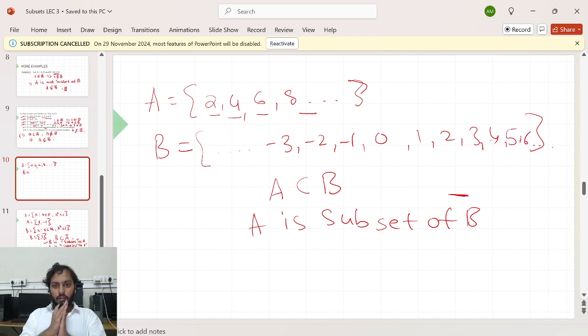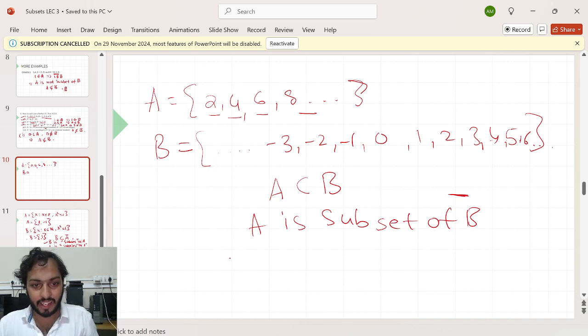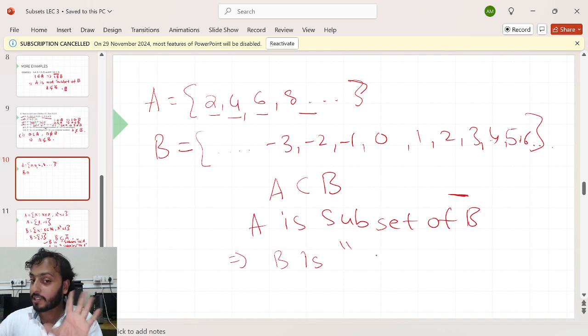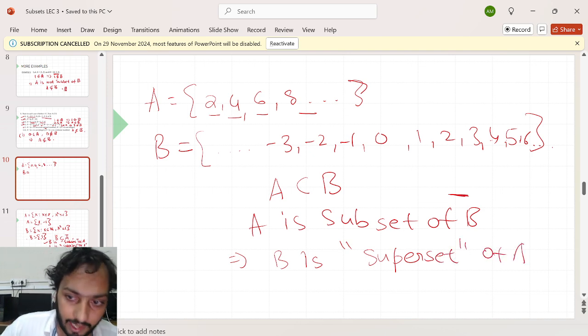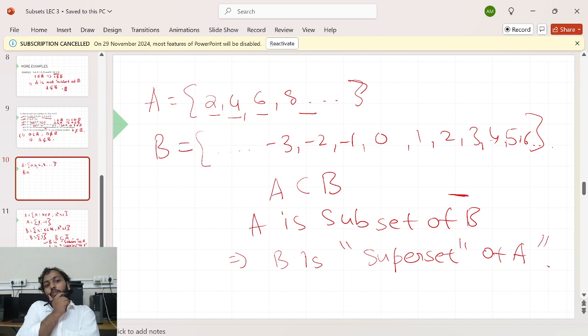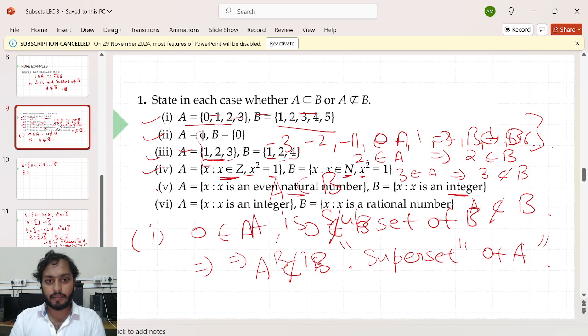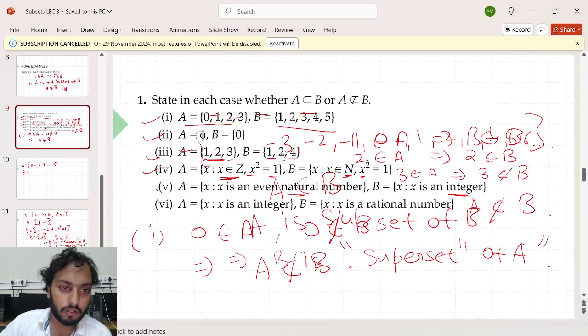And if you want to say it in reverse order, what can you say? If you want to say B is what? What word can I use here? I cannot use subset. Superset. So I can say B is a superset of A. That is a correct word which I can use. Am I right? Okay. Let's come to my last example and then we will go over it.